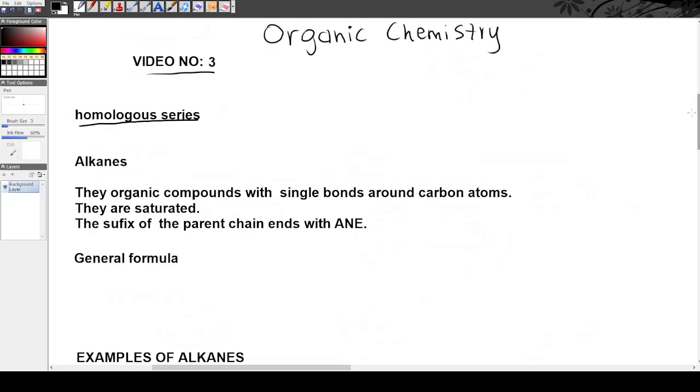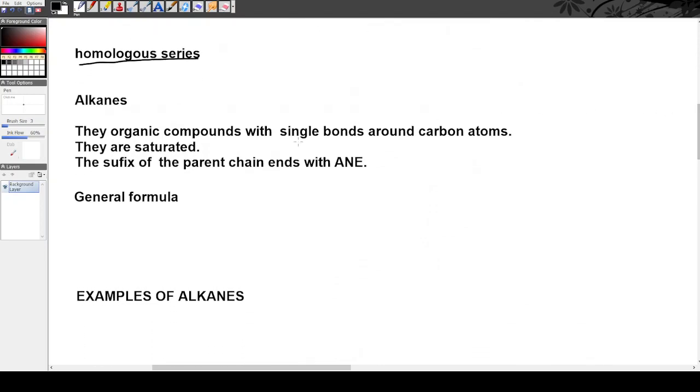As in the previous video, the word homologous series means a group of organic compounds that share the same characteristics. It's just a family of organic compounds that share characteristics. For example, the first homologous series we will talk about is the family of alkanes.